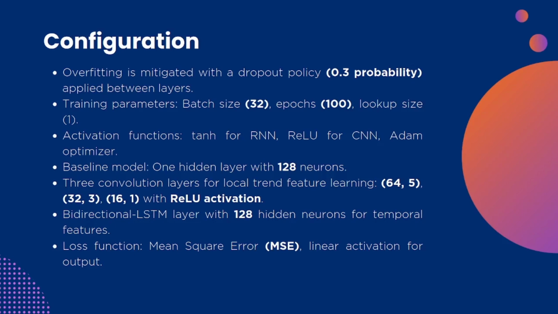Now, we have used 3 convolution layers for the local trend features. We have given the configuration 64,5, 32,3 and 16,1, which are the neuron output layers with the ReLU activation. We have also used a bidirectional LSTM layer with 128 hidden neurons for temporal features, and the loss function we are using is mainly mean square error, MSE.